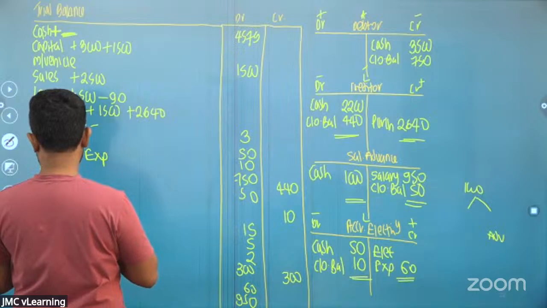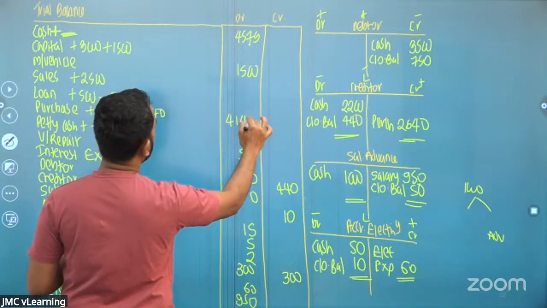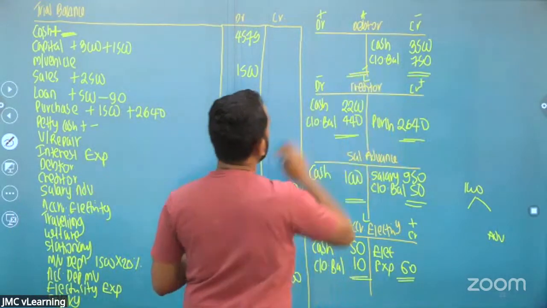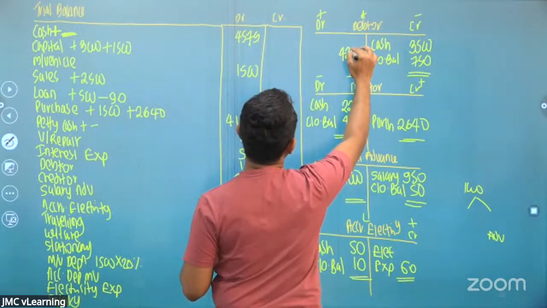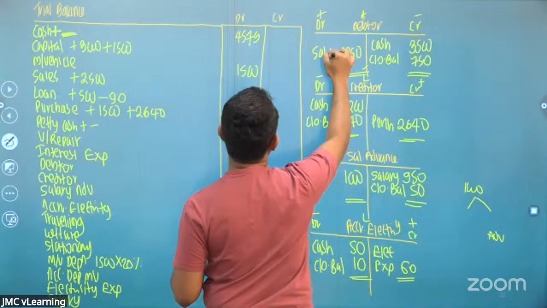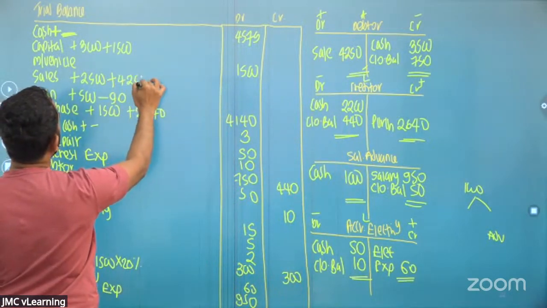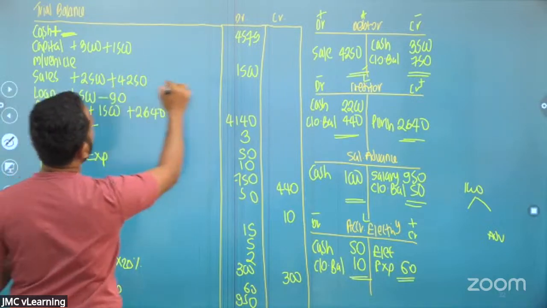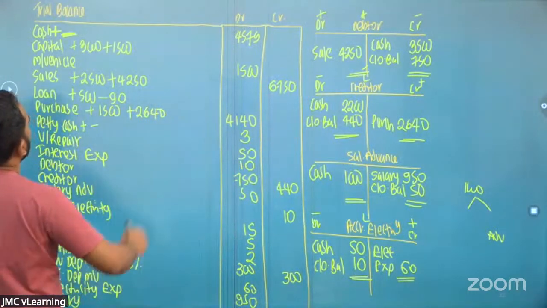So 1005 plus 2640 is 4140. The credit sale value is 3500 plus 750, 4250. So the sale value is 4250. 2500 plus 4250, 6750. Sale is a credit figure, 6750.